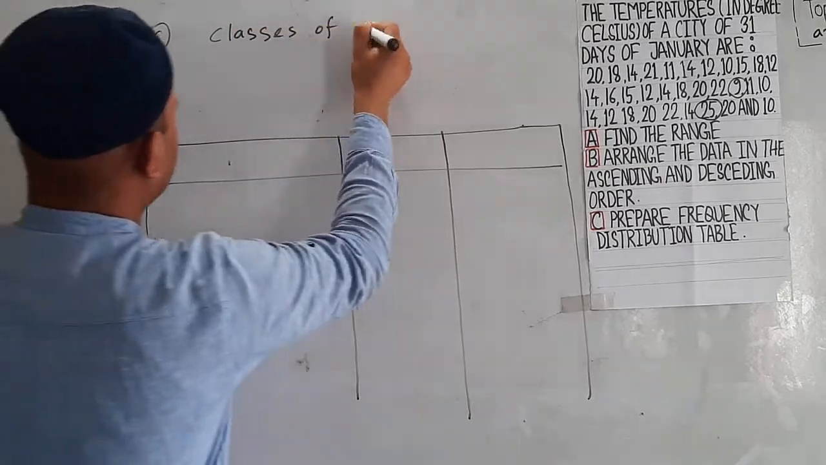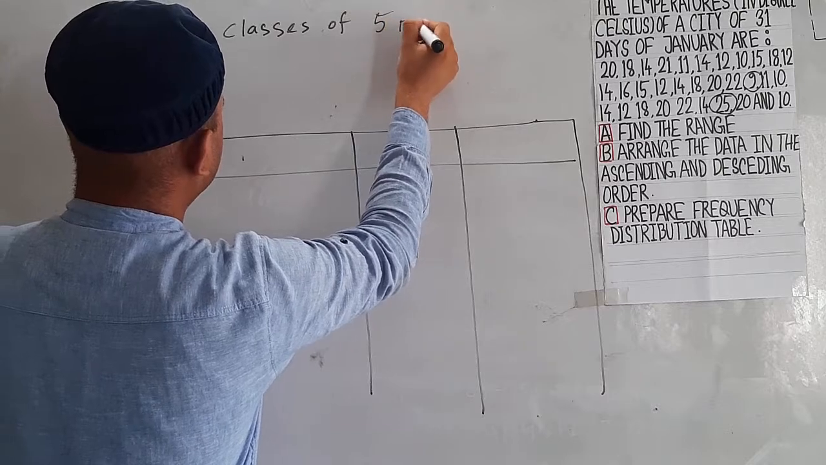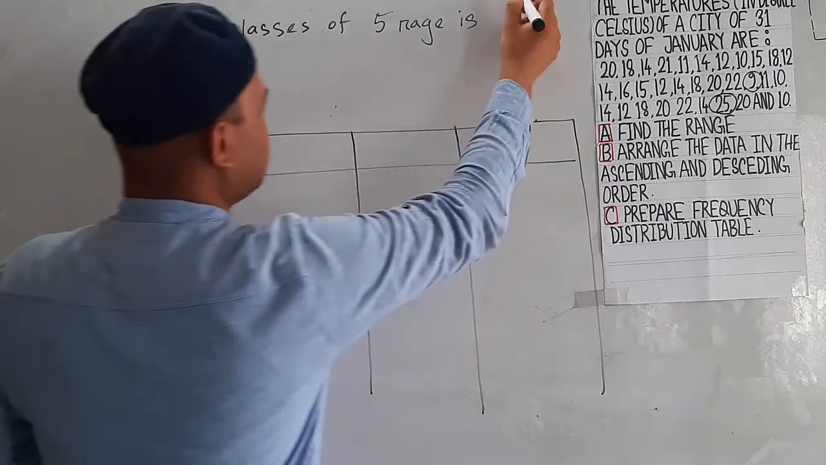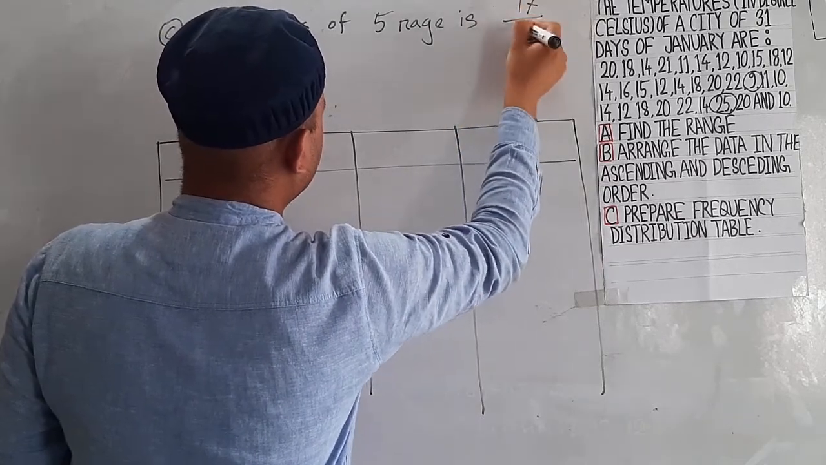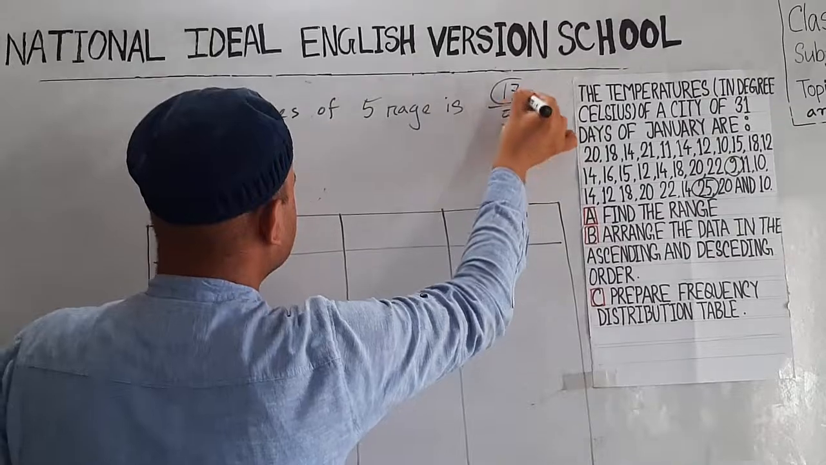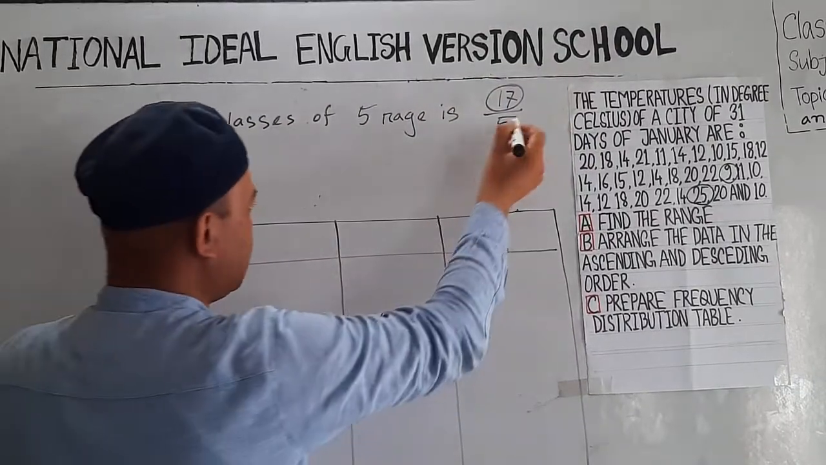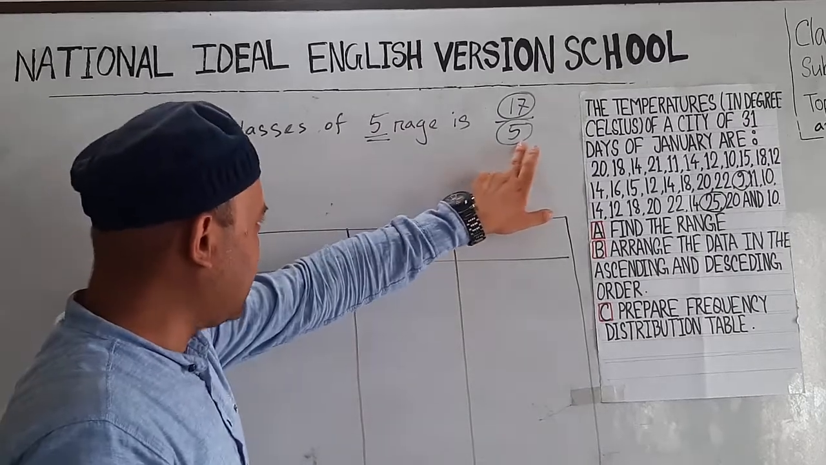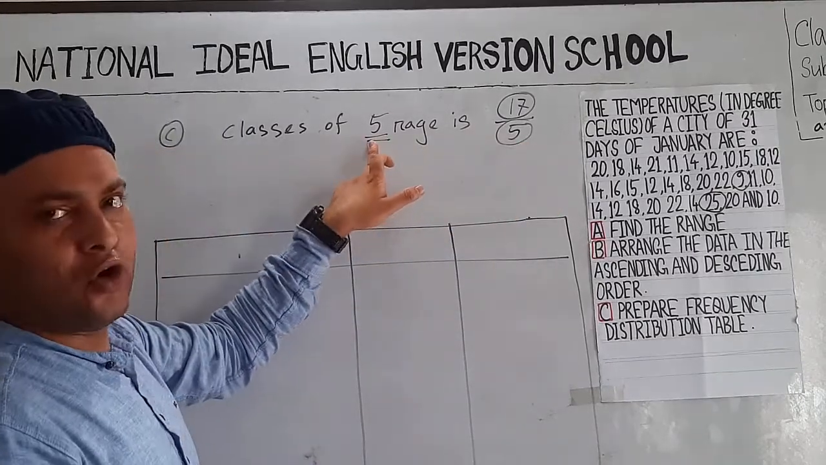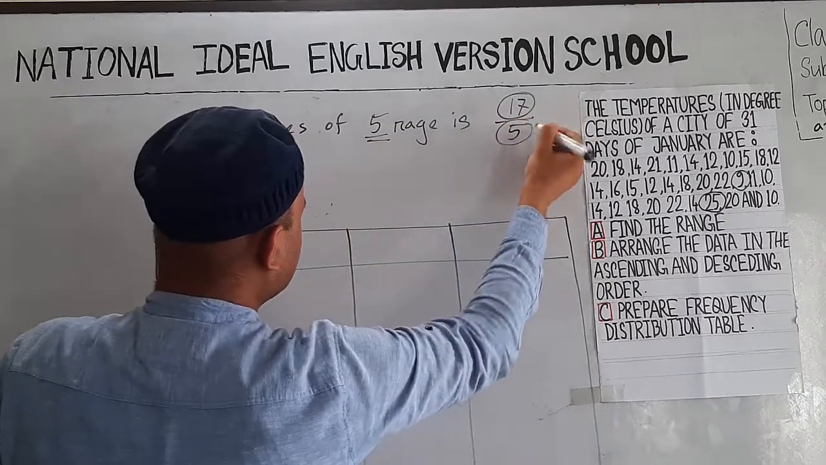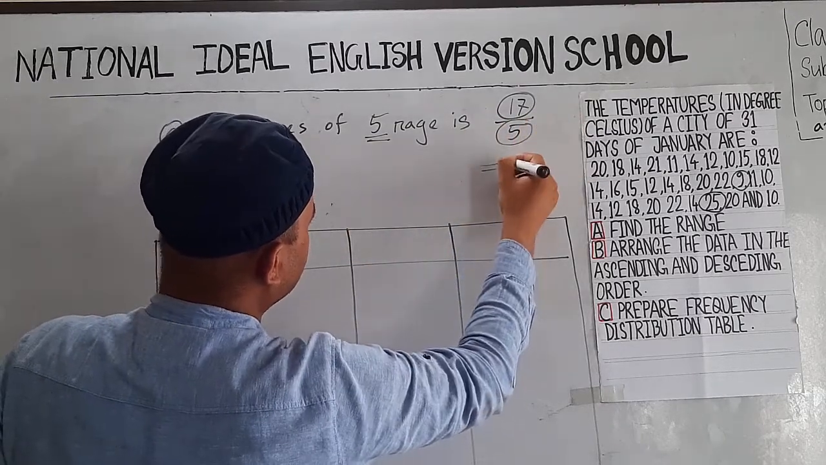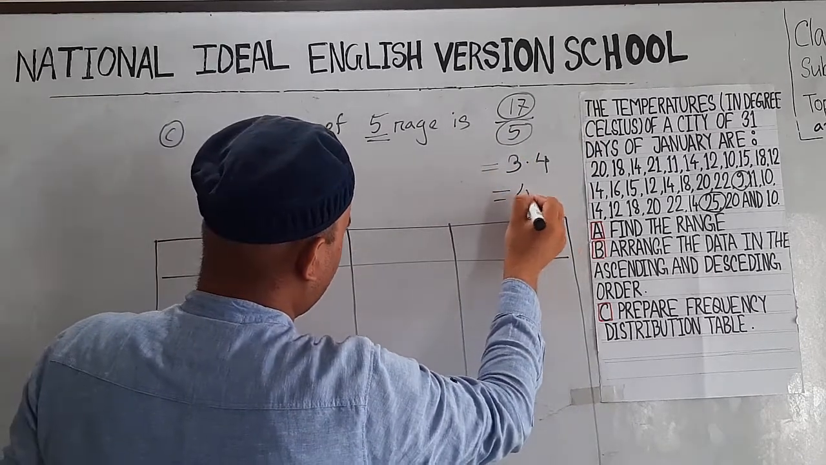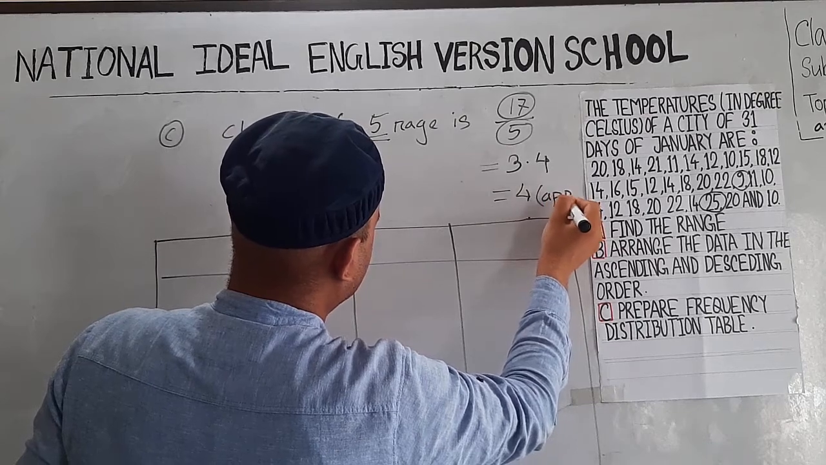The class interval is the range divided by 5, that is 17 divided by 5. This 17 is the range and this 5 is the number of classes. Now dividing 17 by 5, it will be 3.4. That means approximately we can write 4.